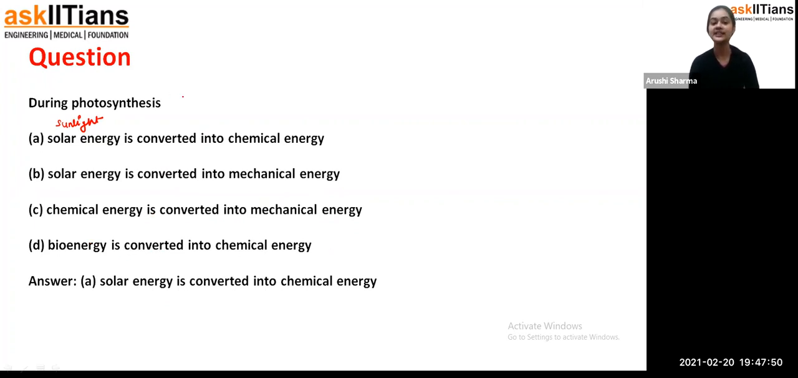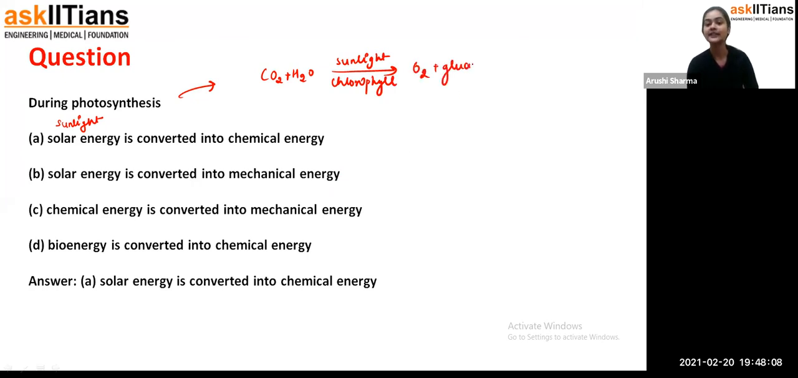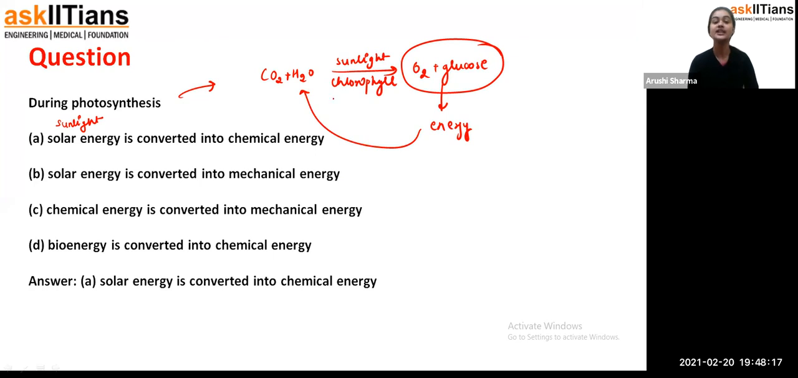So students, in photosynthesis, what we have seen is that the plants, in the presence of sunlight, take carbon dioxide and water, and with chlorophyll, the pigment present in the plant leaves, they produce oxygen and glucose. This is the energy, and it is used for the release of energy. And in return they release carbon dioxide as well. You can see here that the sunlight, the solar energy, is converted into chemical energy, because this is a chemical reaction. So we can say that during photosynthesis, solar energy is converted into chemical energy. So option A is the correct answer.